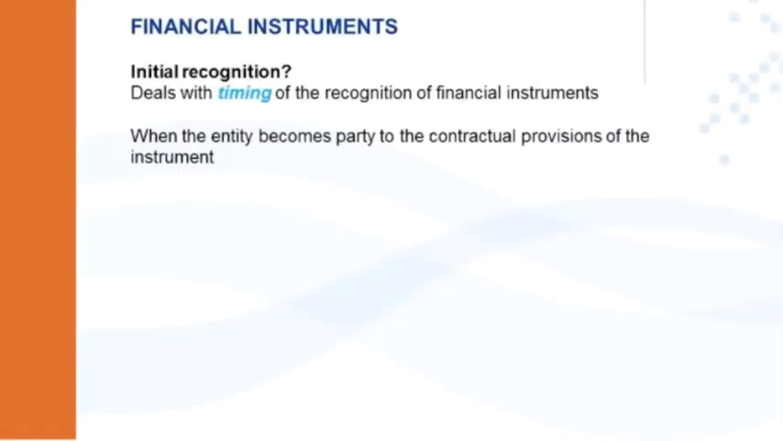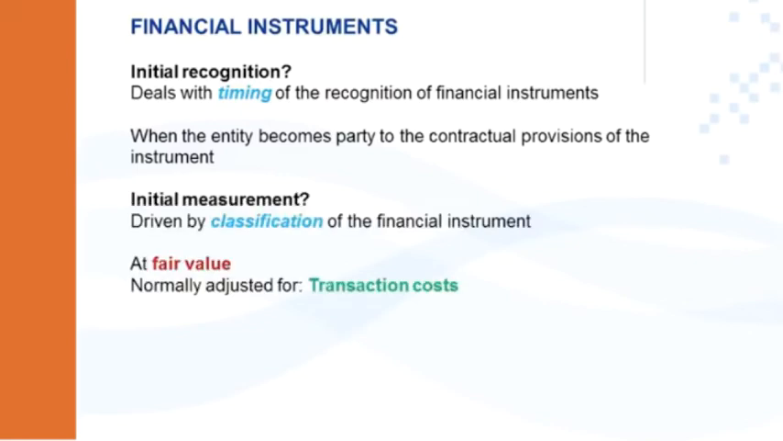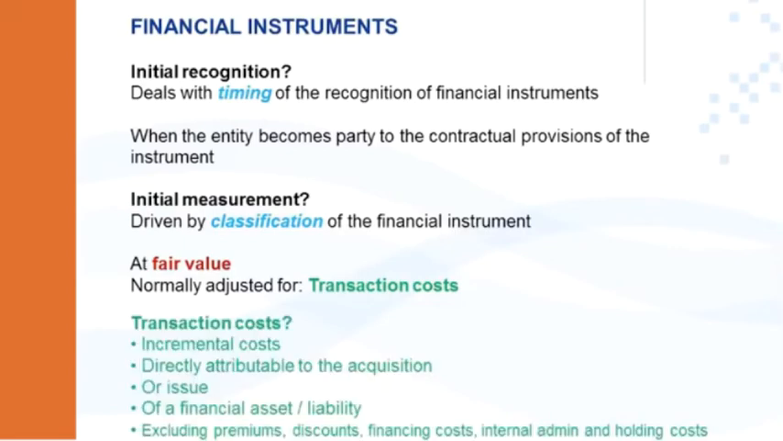The initial recognition of financial instruments deals with the timing of the recognition of the instrument. Financial instruments are initially recognized when the entity becomes party to the contractual provisions of the instruments. Initial measurement is driven by the classification of the financial instruments. It is usually at fair value that is adjusted for transaction costs in most instances.